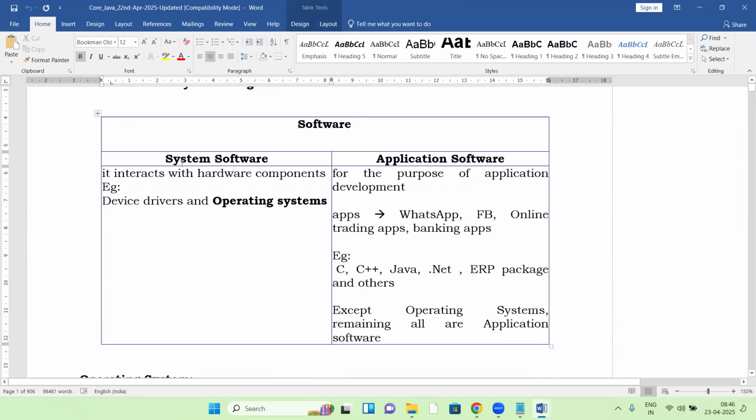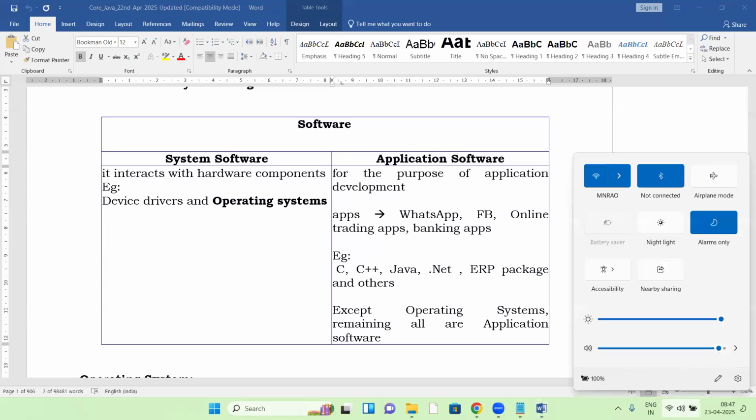So what is Java? System software, application software. Tell me guys, can anyone answer this? What do you understand from this? What is Java? Does Java come as system software or application software? Application software. Yes, Java is application software.